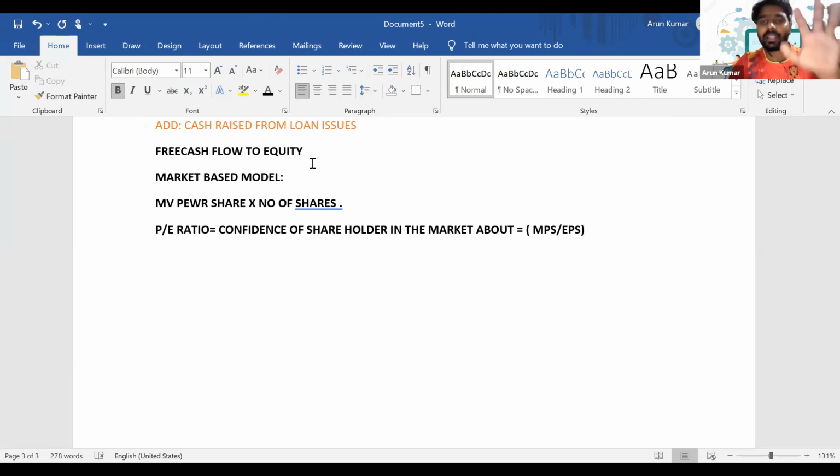So if you know the PE ratio of that industry, then we can calculate the market value of a target company using the PE ratio method. How will you calculate it?